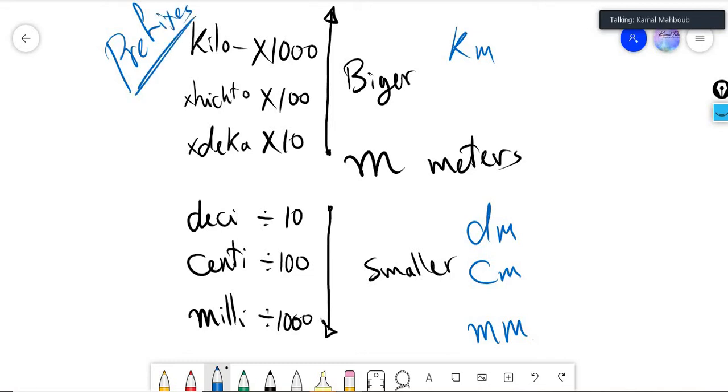It means the 10th of this one. DC, centi, milli, kilo. Okay, all of these are called prefixes. Now I will answer some problems to understand more.